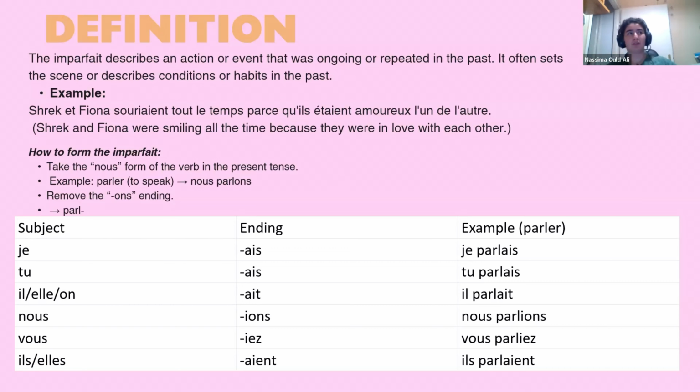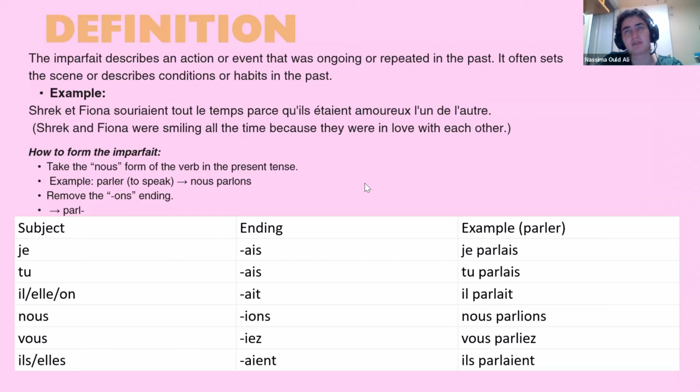So if you remember, le passé composé, if I say j'ai mangé, it means I ate, right? Is there anyone who agrees? Okay. But l'imparfait, if I say je mangeais, it means I was eating. I'm not sure if there is a difference in English, but in French, j'ai mangé means that the action is completed. Like we're sure that it's completed. But je mangeais means I was eating. So it means a very long action, and we're not even sure if it was completed or not.